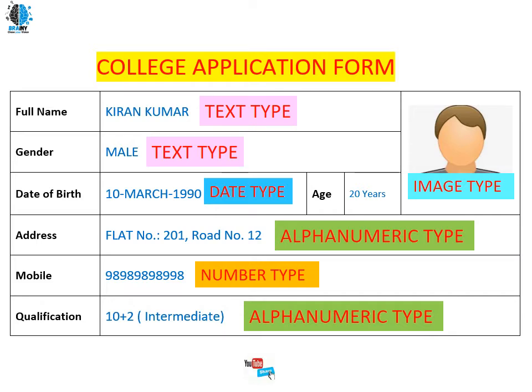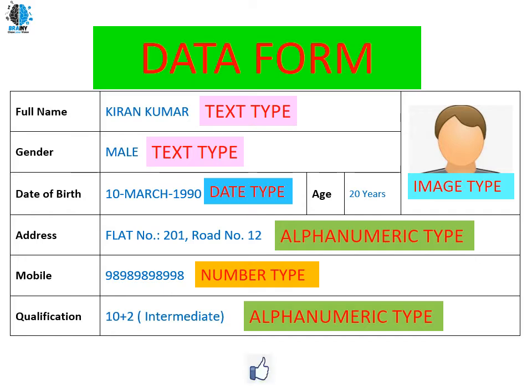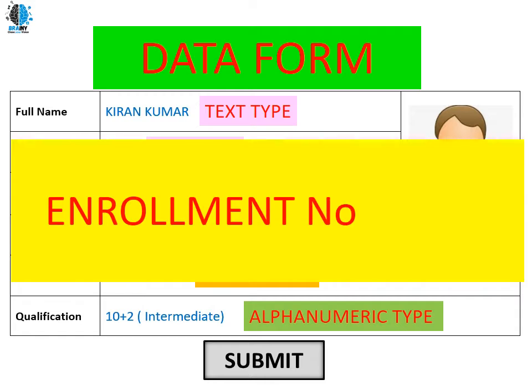So I have this data, and this particular data will not have any meaning. If I process the data, I will get information. This is called our data form. Once I click on the submit button, for example, if you are submitting this application form by paying a certain fee or following certain rules and regulations, at the end you will get an enrollment number. The enrollment number here on the screen is 54869. You got this enrollment number upon the submission of this application form.